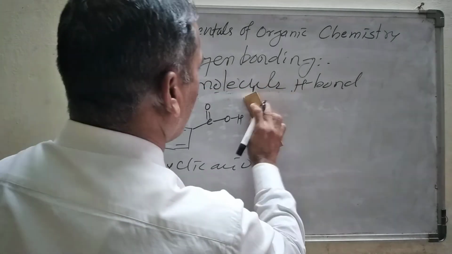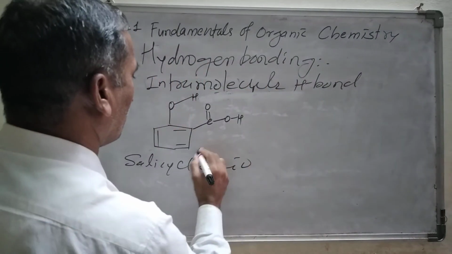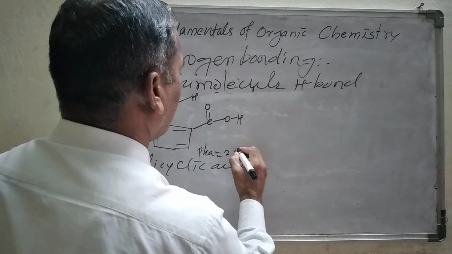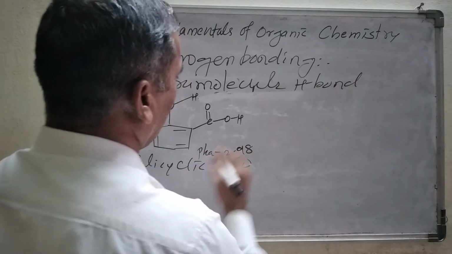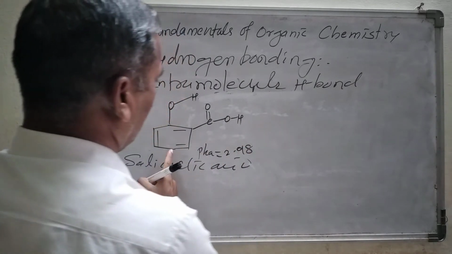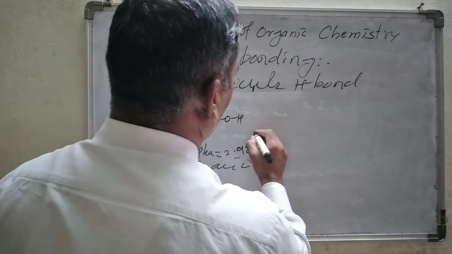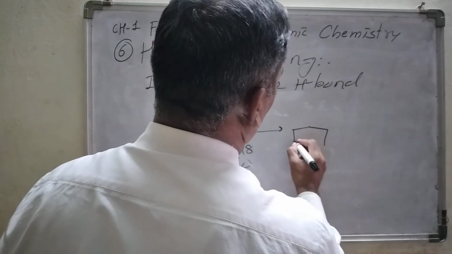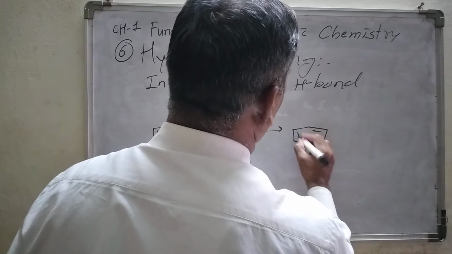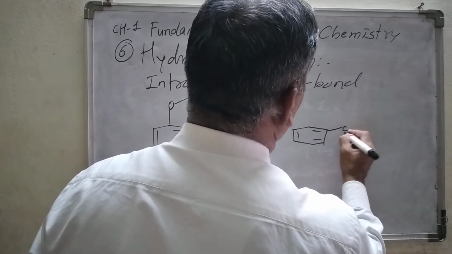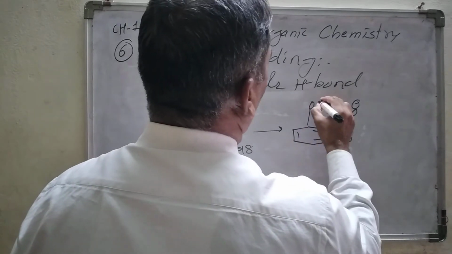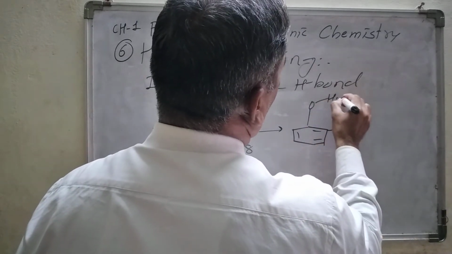After the dissociation, you might be knowing the pK value. I think it has a pK value of 2.98 for this salicylic acid. And after the dissociation, what is going to happen? We know that it is an acid, and after the dissociation, C double bond O with a minus charge on O, and then the hydrogen atom.